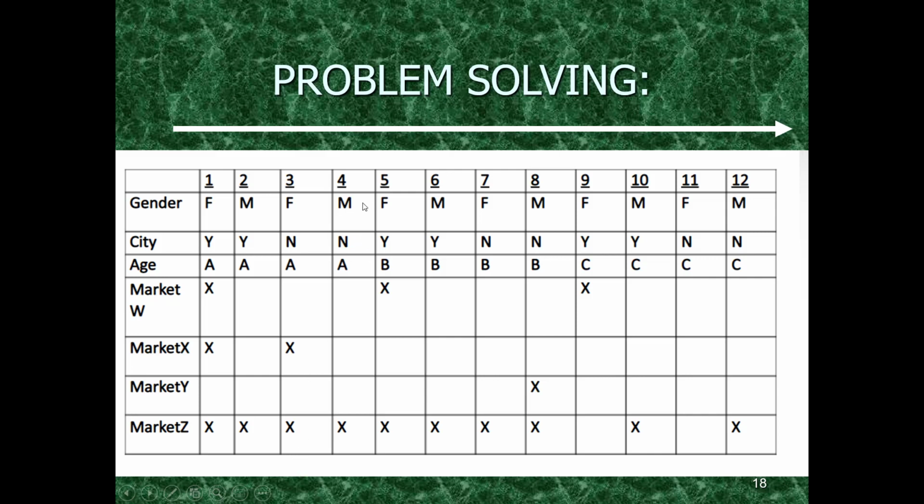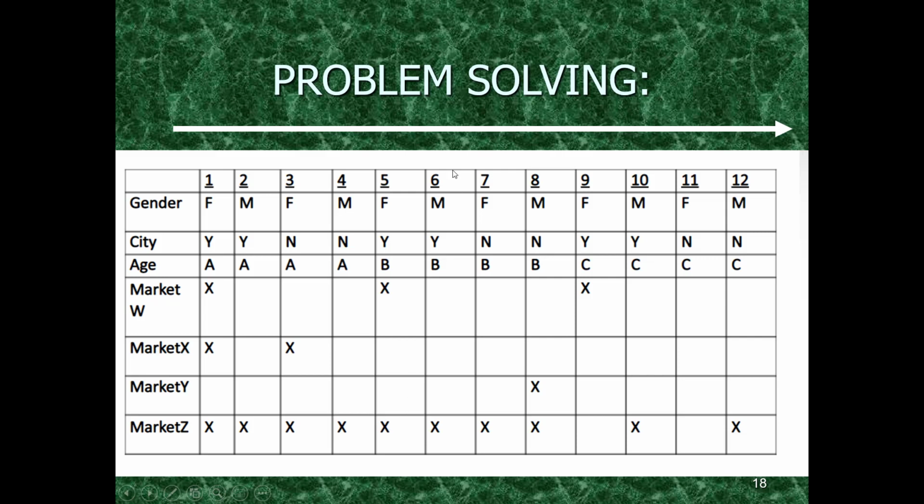So based on these first three conditions, gender, city and age, person 4 or the male person can purchase from market Z only. Based on the first three conditions, which are gender, city and age, this person 5 or this female person, she will be able to purchase from market W and market Z only. She will not be able to purchase from market X and market Y.